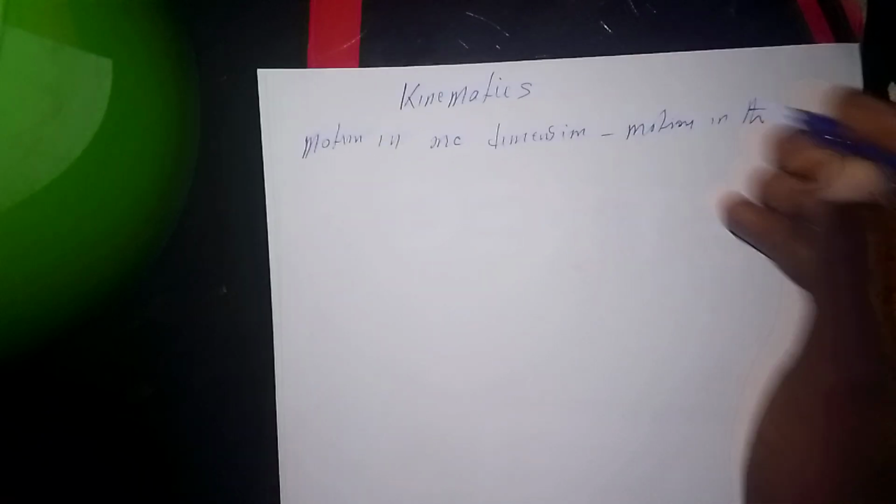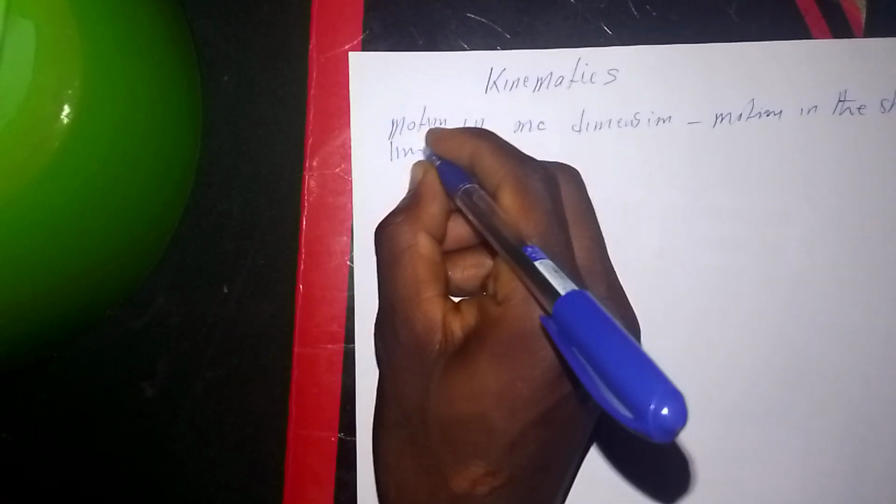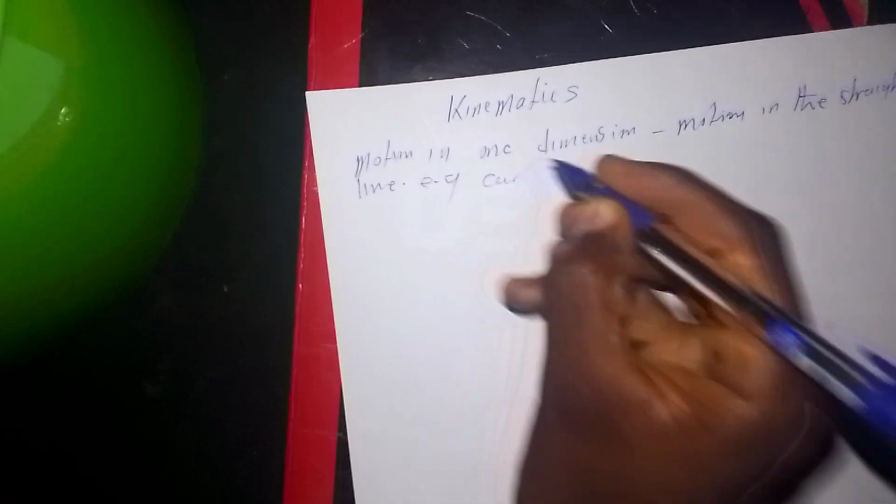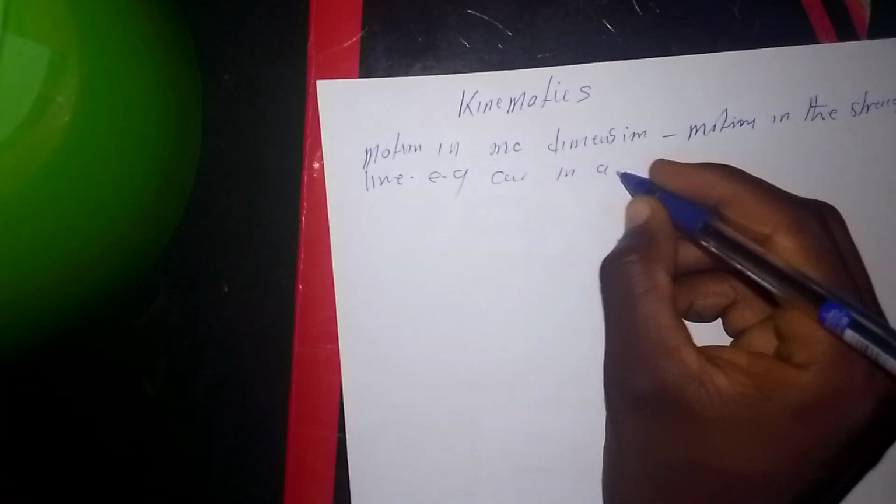In a straight line. For example, a car on a straight road. That is motion in one dimension. That's a good example.